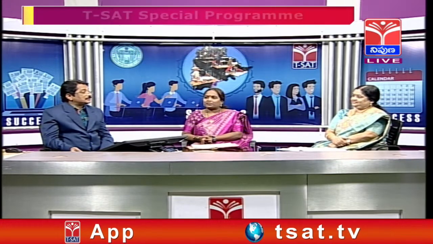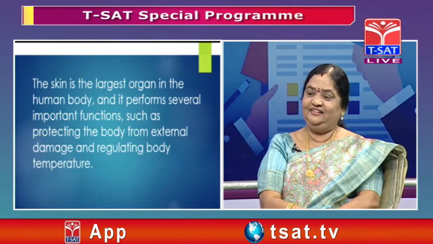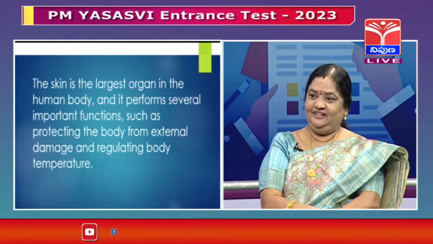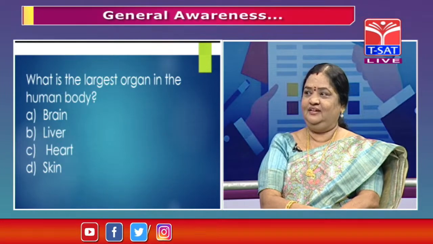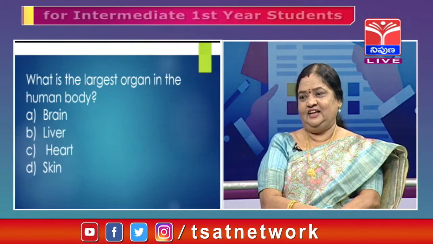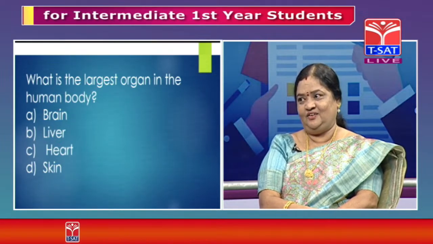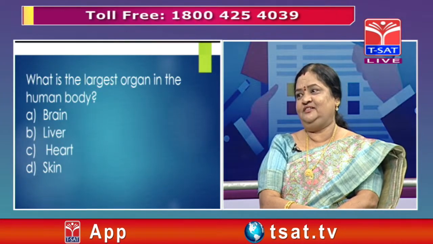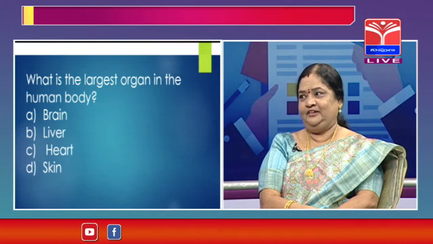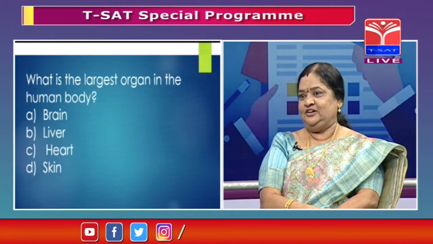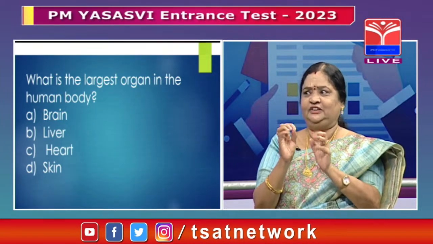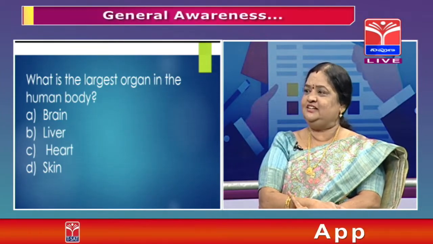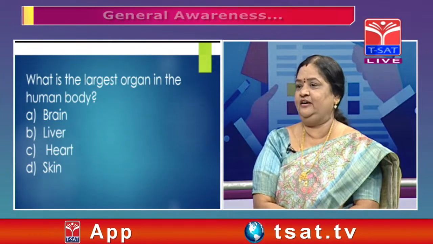Suseela madam, which one is the correct answer? Can you explain the largest organ in our body? Sir, the options are brain, liver, heart and skin. Brain, liver and heart are internal organs, sir. And as per student psychology, they won't choose skin. They don't think of it as an organ. They choose the brain, the liver or the heart. But obviously my answer is skin, sir. It is the largest organ in the human body.